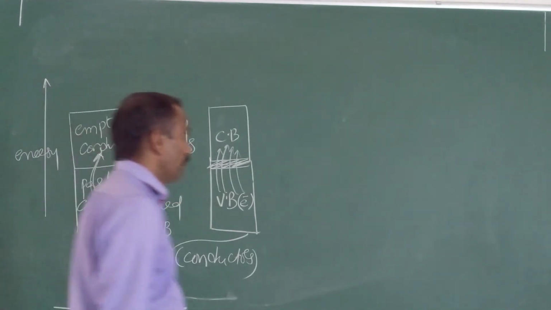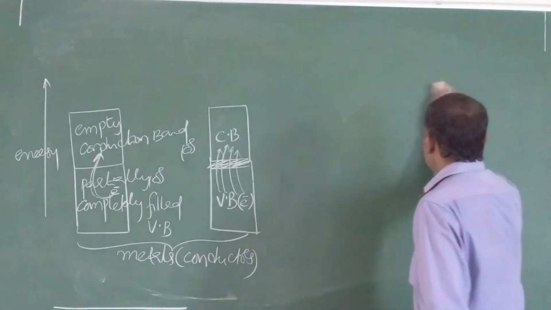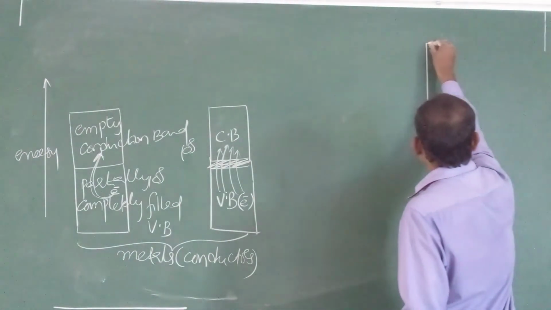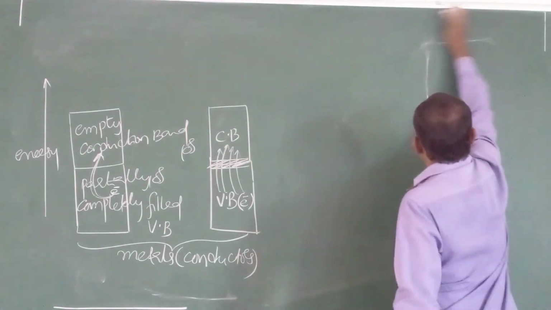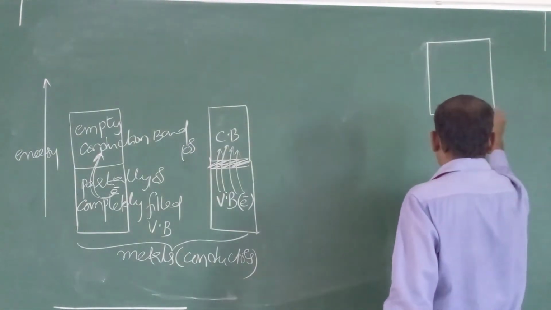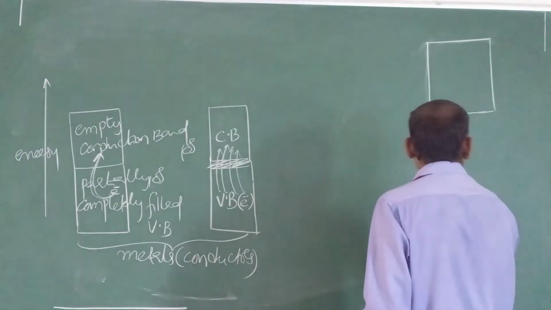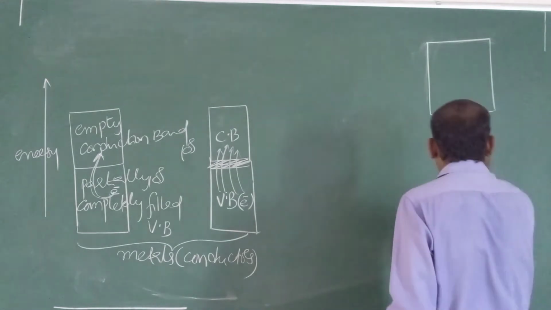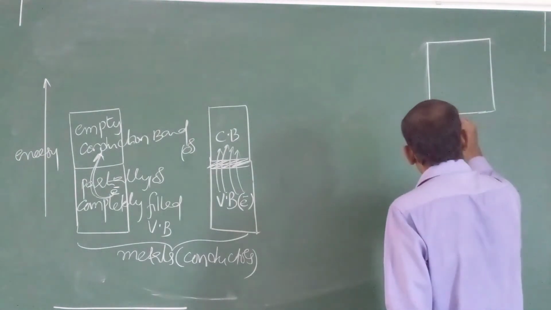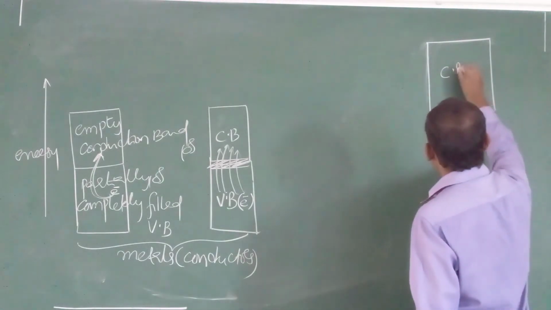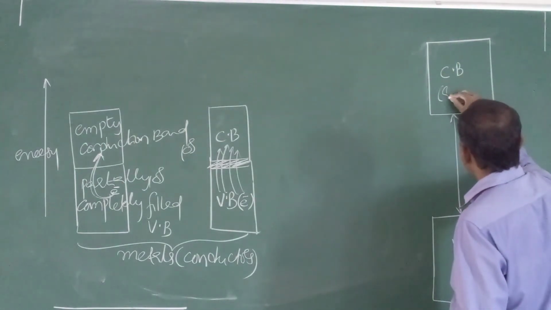Whereas in case of insulators, a large gap is there. This is the valence band, this is the empty conduction band.